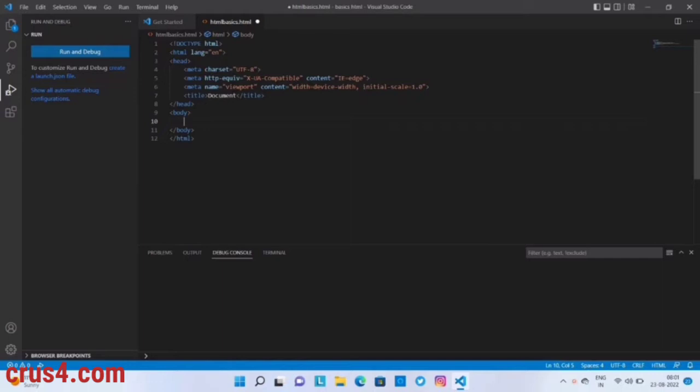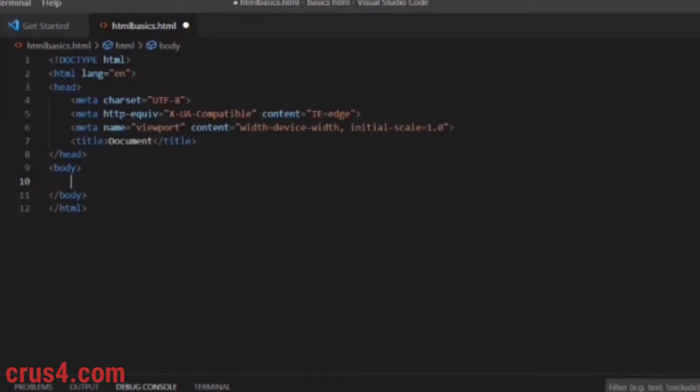So, this is the simple HTML document, also known as boilerplate. We have already discussed what this boilerplate exactly is and how we can write it with just one shortcut button. If you wanted to know, then watch our previous video. Link is in the description. So, in this boilerplate, the very important point is that the visible part of the HTML document that everyone can see is placed between body tags.